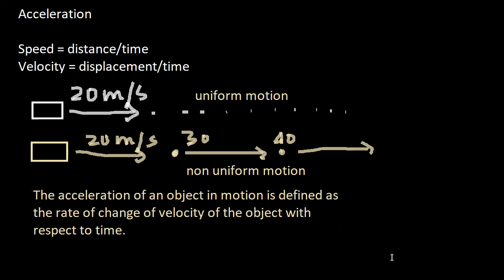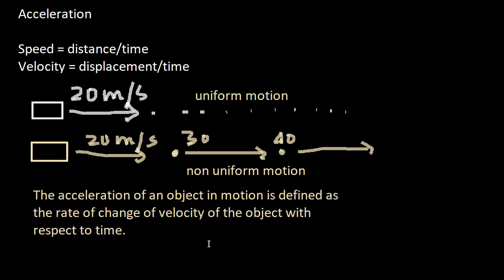So that is how we define acceleration. And what do we mean by that? We mean that suppose its velocity is 20 meter per second in the beginning, and then it changes to 30 meter per second, say in 2 seconds. So what is the rate of change of this velocity? Means per second, what is the change in velocity?